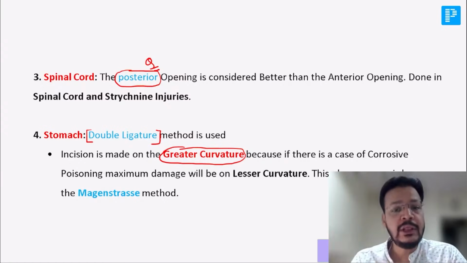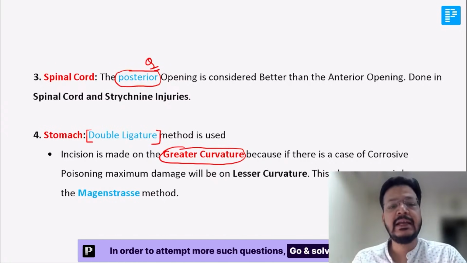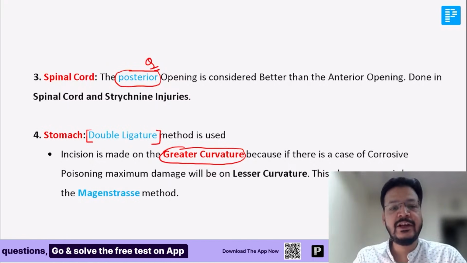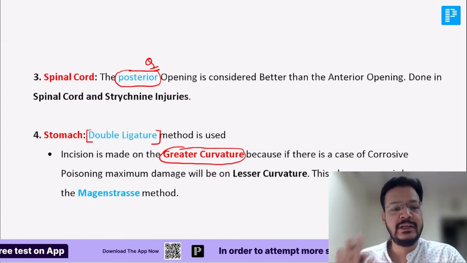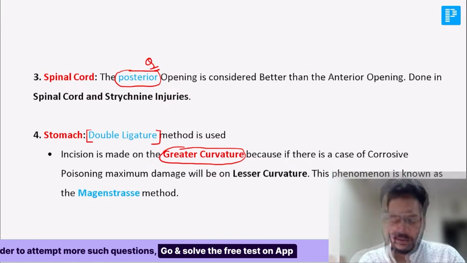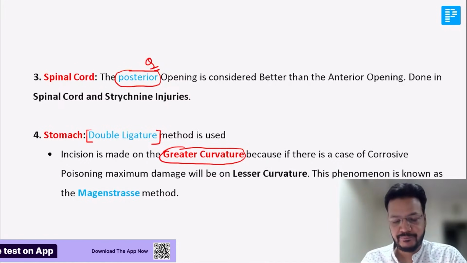So I mentioned all the important organs to be dissected, and how to dissect each one. Brain is done, heart is done. Heart is on the left side, but you will start from the right side. Spinal cord from the posterior side, and stomach dissection you will start from the greater curvature. Is it clear? Let's move ahead.